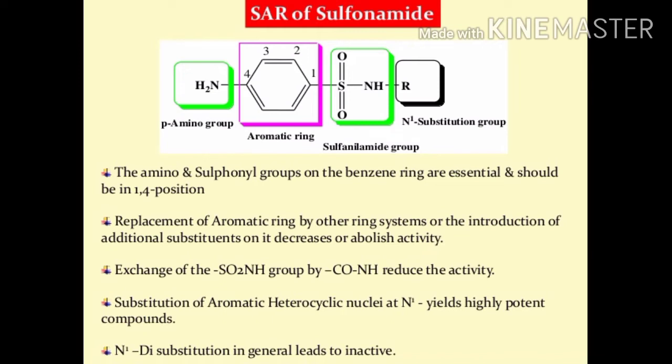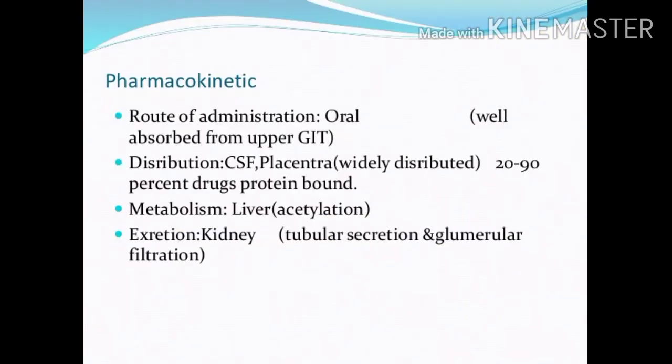Exchange of the sulfonyl group for another group also affects the activity. Substitution with an aromatic heterocyclic group, like an N substituent, yields highly potent compounds, meaning a minimum concentration gives the highest activity.